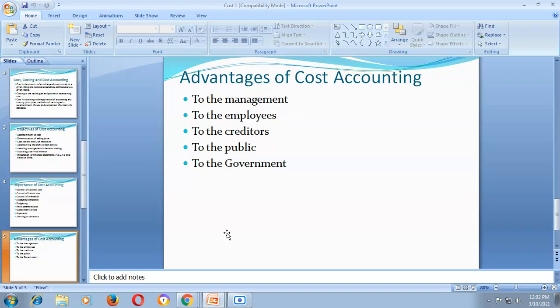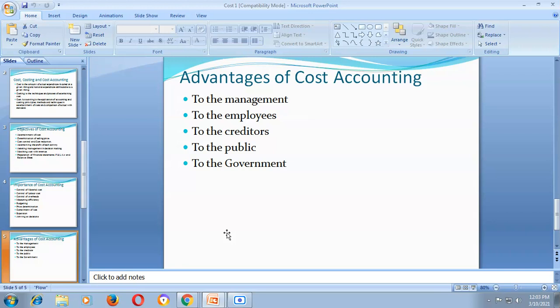Under a cost accounting system, because of proper inventory control and labor utilization, a company can improve its efficiency. So these are the points that are helpful to the management. These are the advantages to the management. I repeat again, how cost accounting is helpful to the management: in the form of taking important decisions.